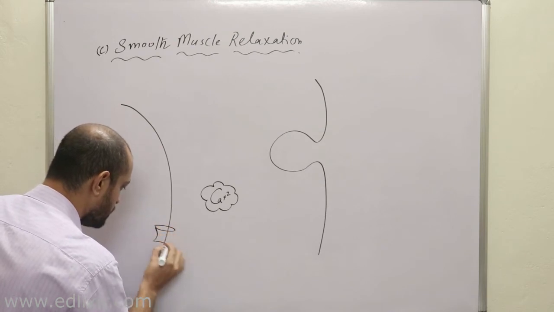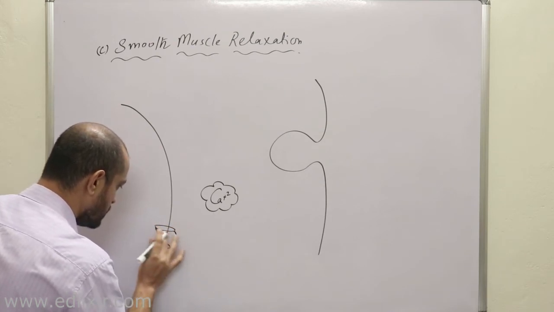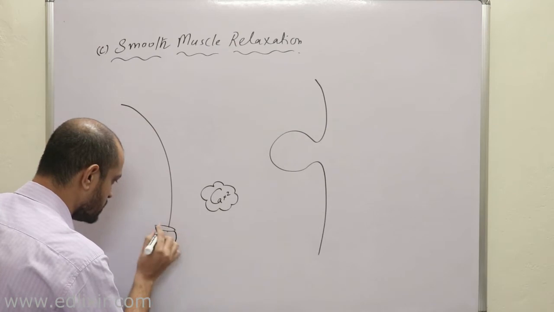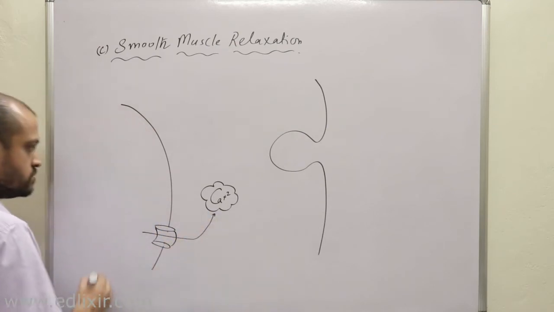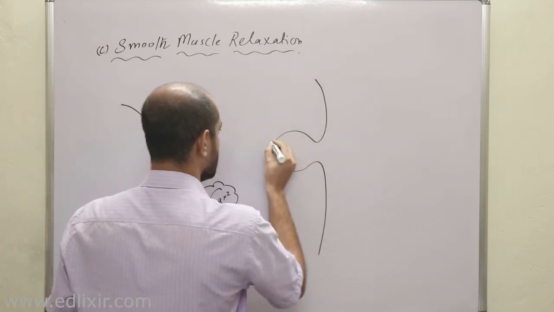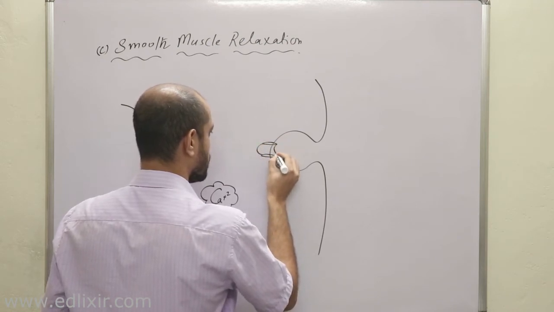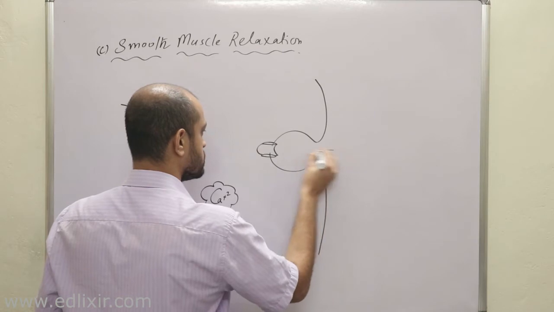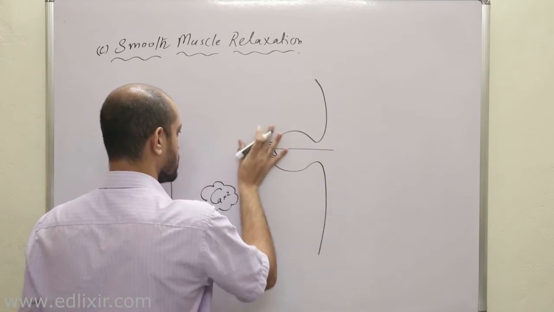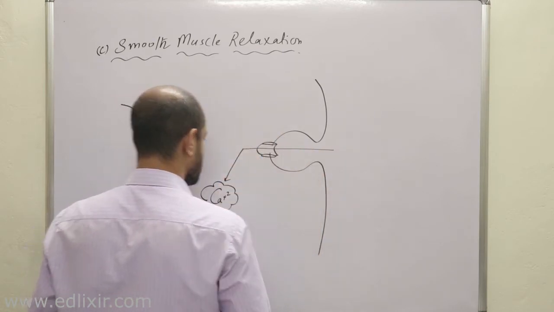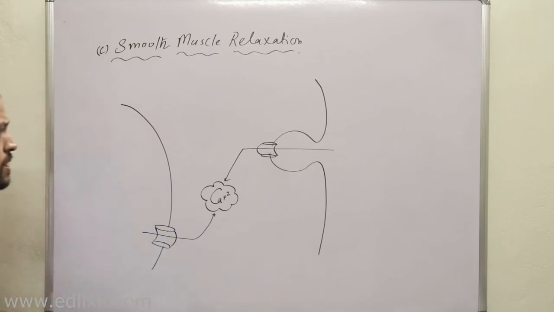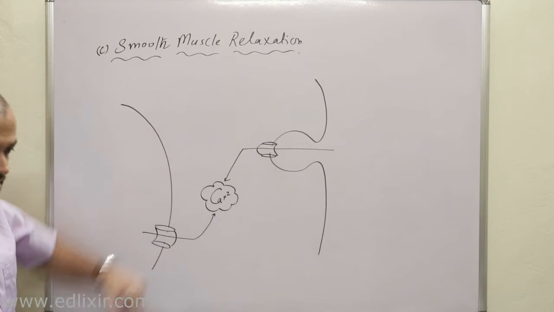From the smooth endoplasmic reticulum as well as from caveoli, which is loaded with voltage gated calcium channels. Okay.